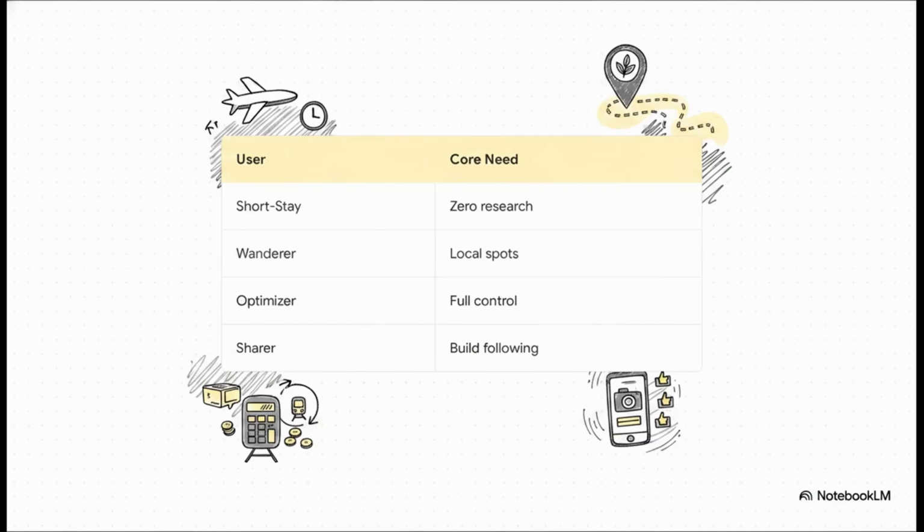This kind of flexibility serves 4 distinct types of travelers. You've got the short-stay explorer, like someone on a long layover who just wants a great day right now with zero research. The intentional wanderer, who wants cool neighborhood spots over rigid checklists. The optimizer, who wants total, meticulous control over their budget and exactly how many metro legs they take. And finally, the sharer, who wants to document and publish their routes to build a following. It really is the perfect tool regardless of your personal travel style.